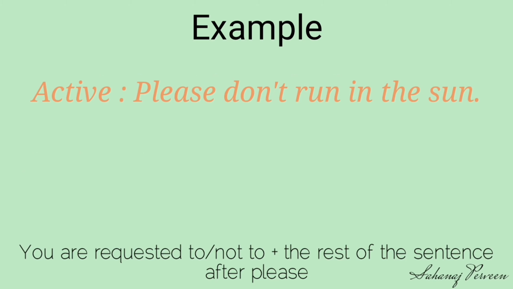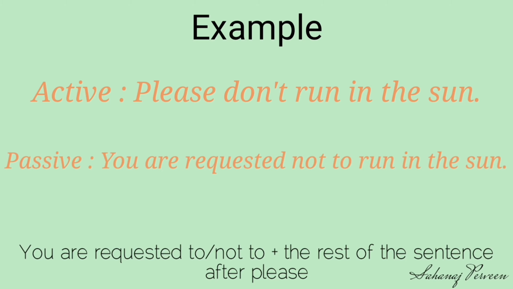Look at the example. Please don't run in the sun. Our passive is you are requested not to run in the sun.